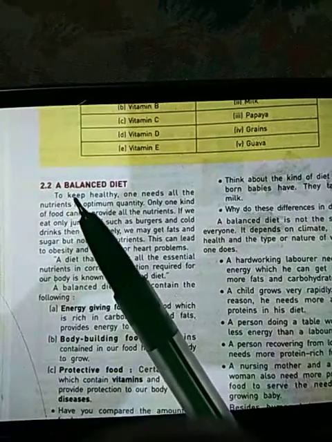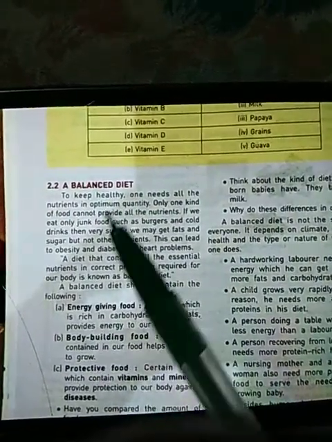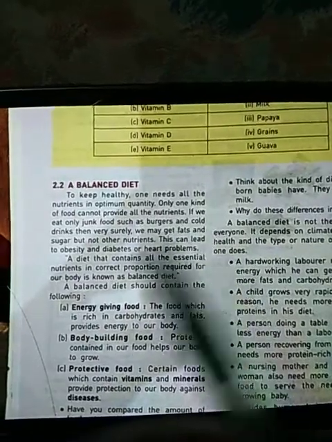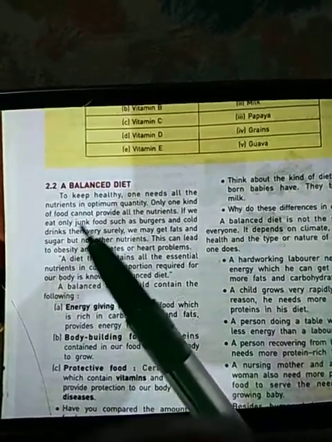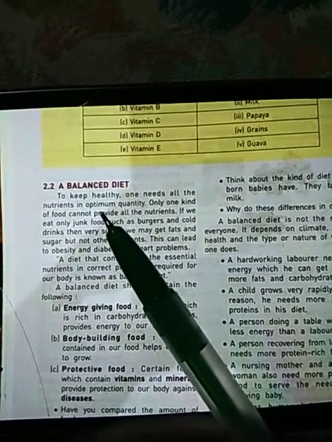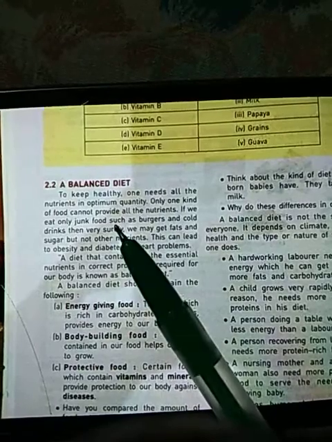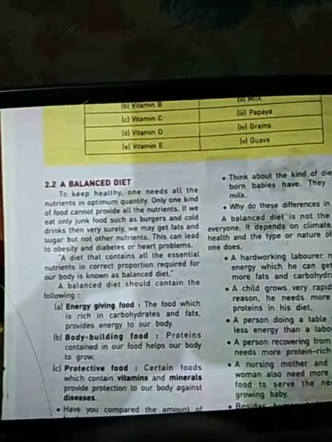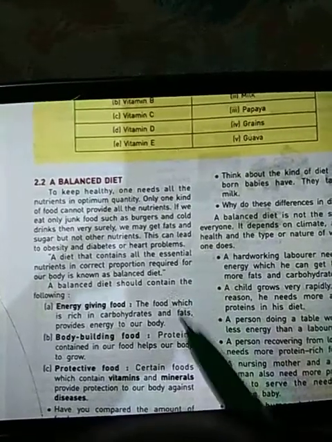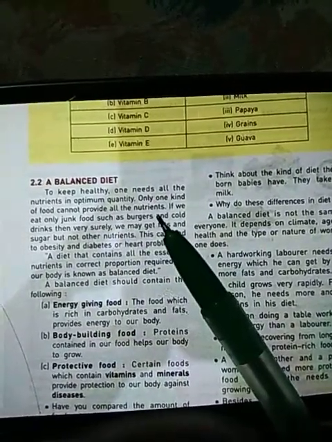Next topic of discussion is a balanced diet. To keep healthy, one needs all the nutrients in optimum quantity. Optimum means it should be neither less nor high. It means the amount should be appropriate according to the requirement of our body. Only one kind of food cannot provide all the nutrients.